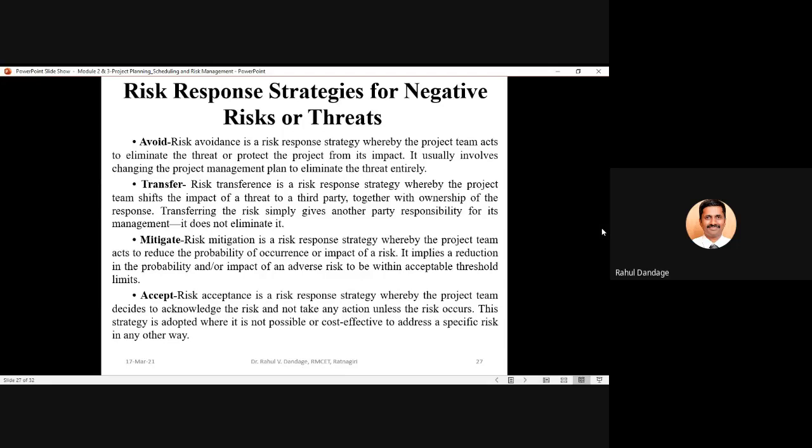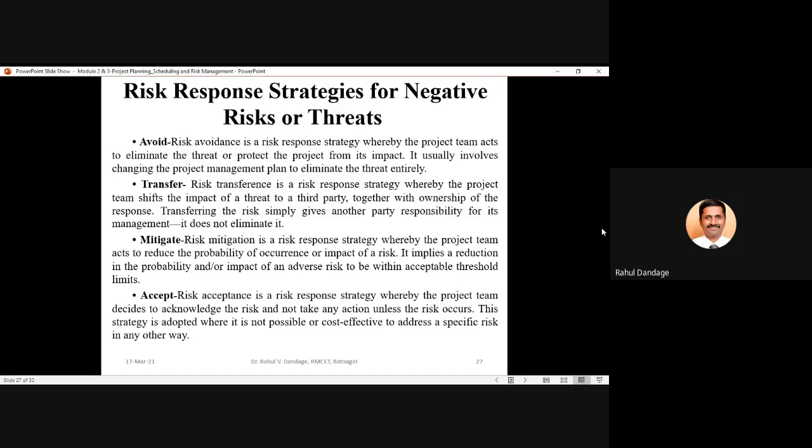So in risk mitigation, the project team acts to reduce the probability of occurrence or impact of a risk. Whenever possible, we try to do those activities which will maximize that even if the risk occurs, the impact will be less, or we will try so that the probability of occurrence itself gets reduced. It implies a reduction in the probability and impact of an adverse risk to be within acceptable threshold limits.